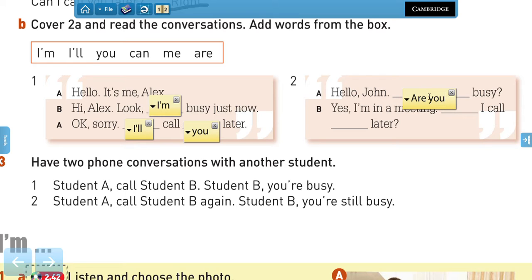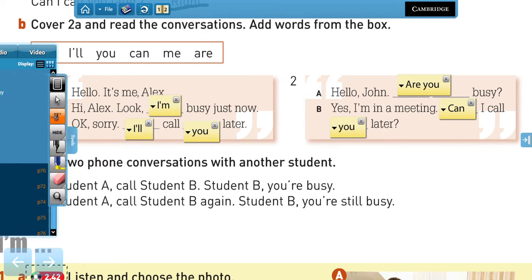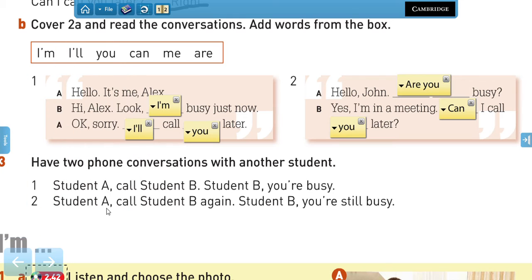Second example says, hello, John. Are you busy? Yes, I am in a meeting. And then we have a similar question, but in this case we have the interrogative form. So we know that we have to start with an auxiliary. Can I call you later? Very good. Now try to think about conversations that you have with people that you know, right? So what do you first do? You identify, right? Maybe you can ask the person if they are busy or not, yes? Maybe you can try to write a dialogue so we can check it all together.